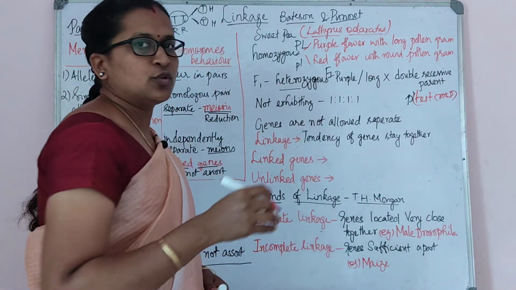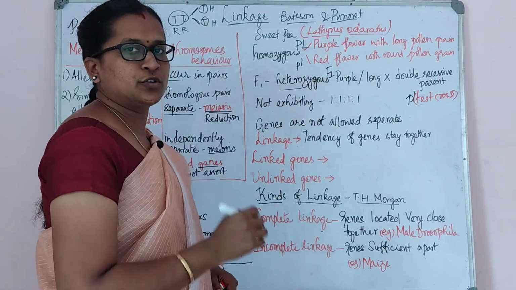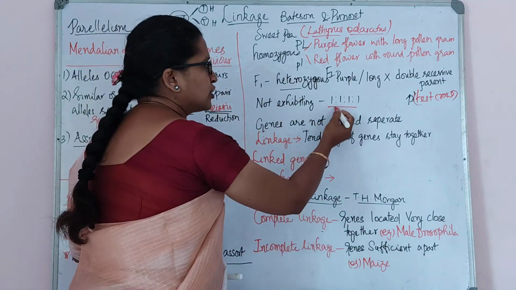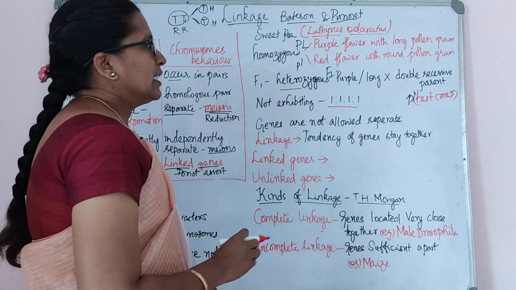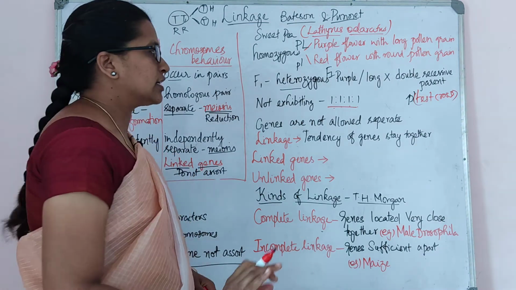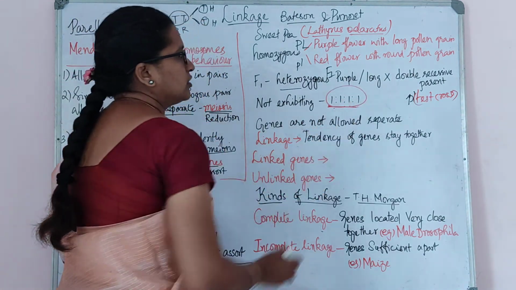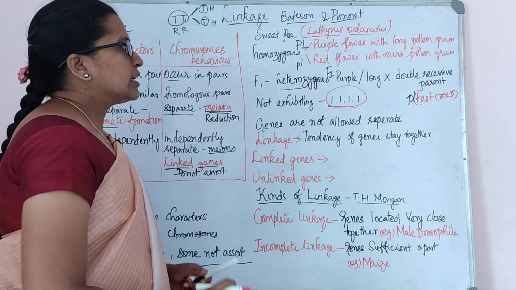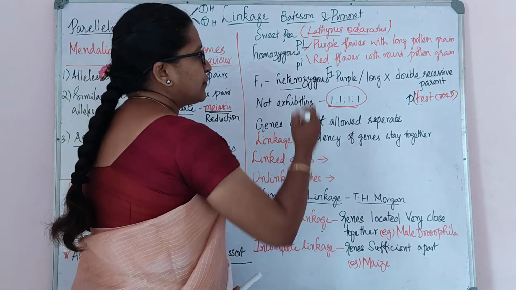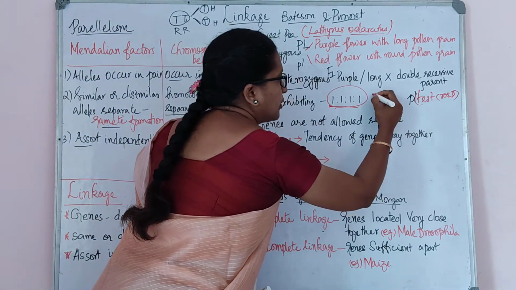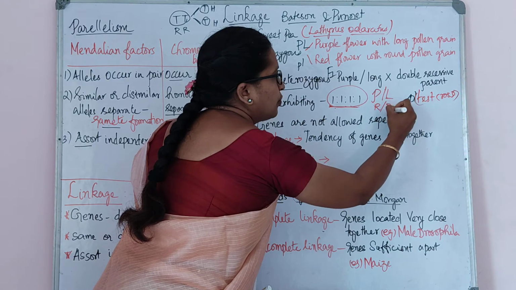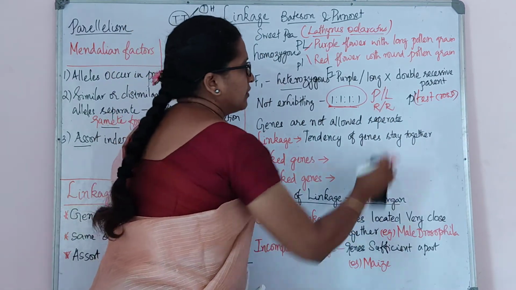According to Mendel, in a test cross the ratio is 1:1 in a monohybrid, and for a dihybrid it is 1:1:1:1. But surprisingly, they came to know that there is no existence of this 1:1:1:1 ratio. So here they found that the genes are not allowed to separate. In this F2 generation also, they got purple with long pollen grain and red with round pollen grain. Okay, so purple, I will write it fully.